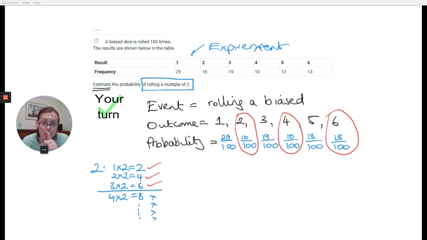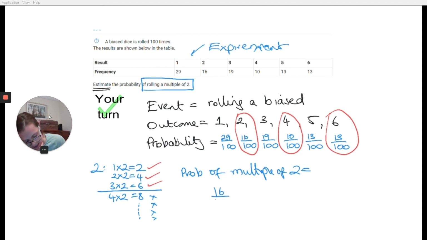So now, instead of just picking one outcome, you could pick 3, which means we're going to expect our probability to get bigger. If I was calculating the probability of a multiple of 2, can you remember what you need to do? We add all the various probabilities.